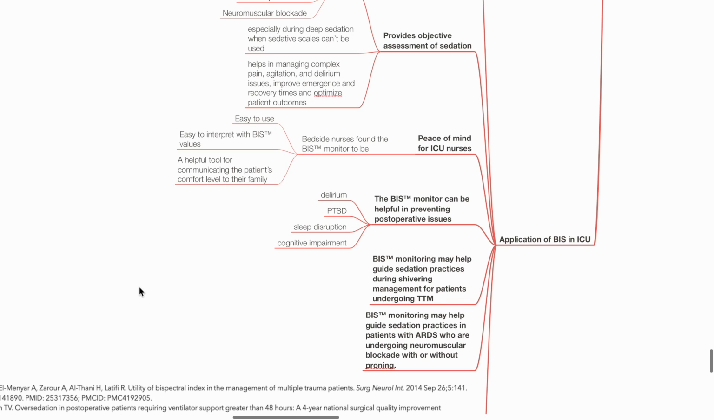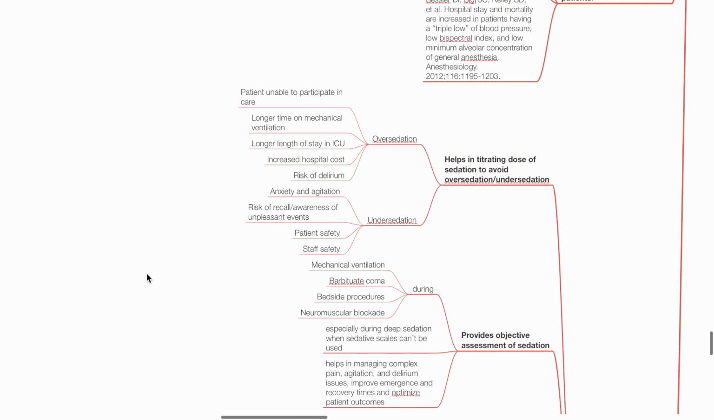Applications of BIS in the ICU. BIS helps in titrating dose of sedation to avoid oversedation or undersedation. Oversedation may lead to patient unable to participate in healthcare, longer time on mechanical ventilation, longer length of stay in ICU, increased hospital costs and risk of delirium. Undersedation may lead to anxiety and agitation, risk of recall or awareness of unpleasant events, threat to patient safety and